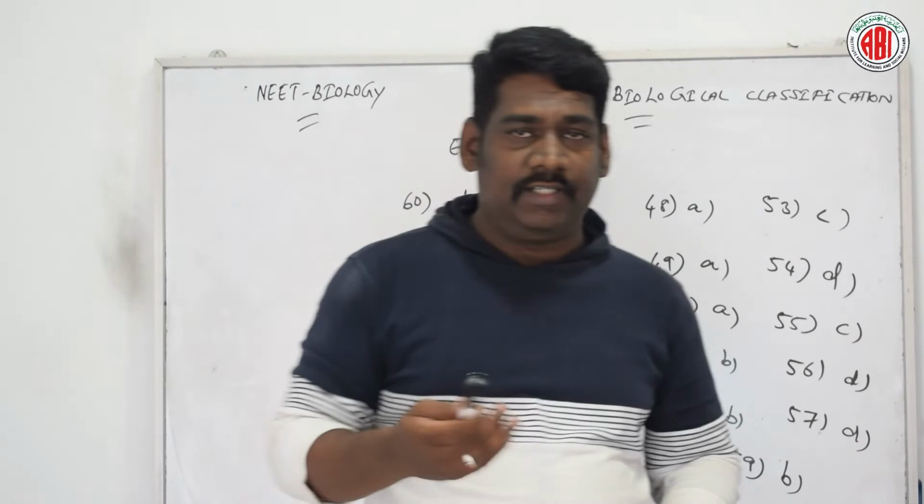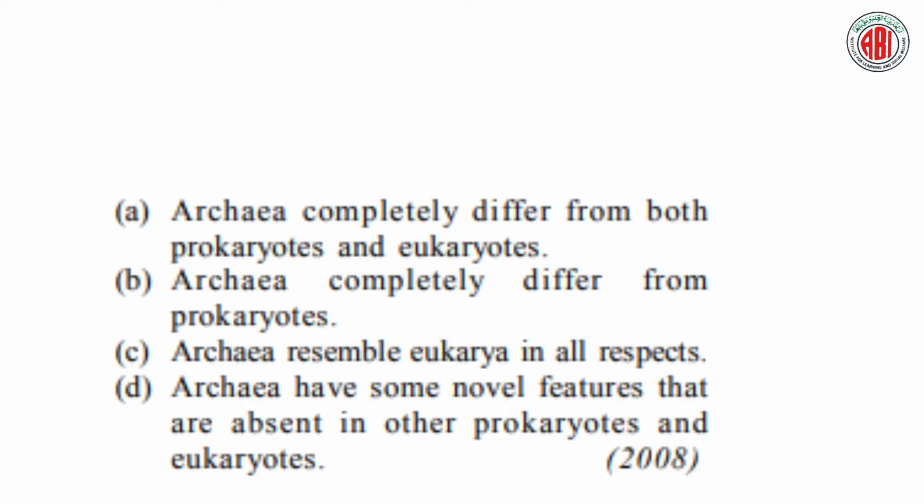Now let us go to the next question. Question number 63. In light of the recent classification of living organisms into 3 domains of life, bacteria, archaea and eukarya, which one of the following statements is true about archaea? Here are 4 different options given. Archaea completely differ from both prokaryotes and eukaryotes.